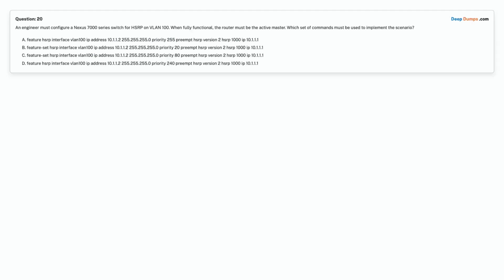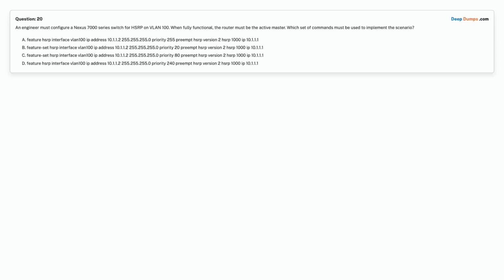Option A. Feature HSRP, interface VLAN 100, IP address 10.1.1.2 255.255.255.0, priority 255, preempt, HSRP version 2, HSRP 1000, IP 10.1.1.1.